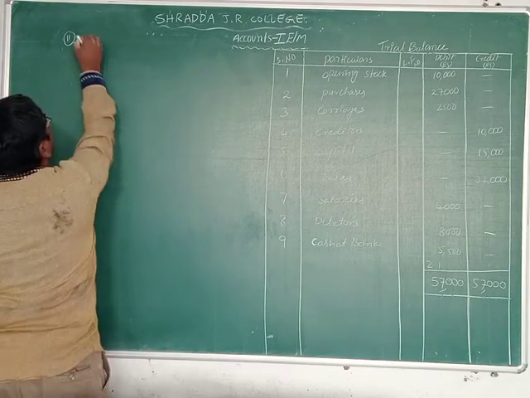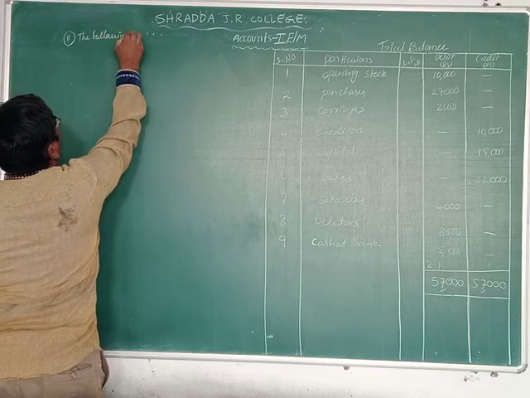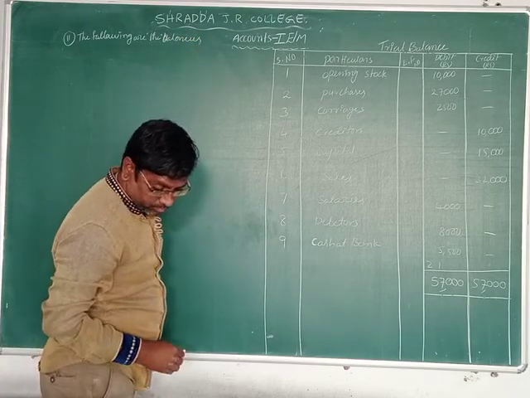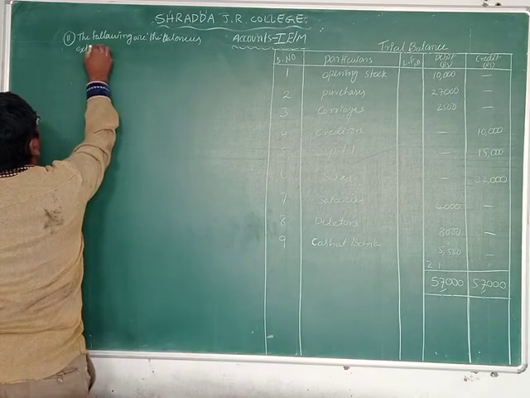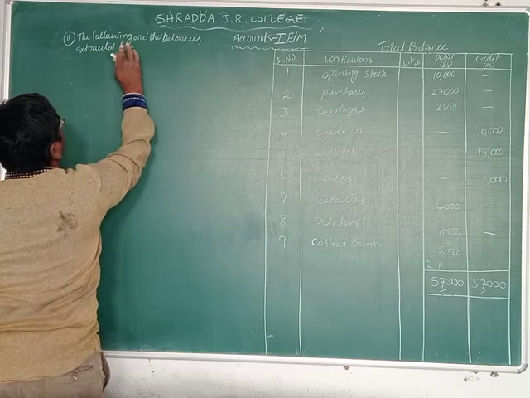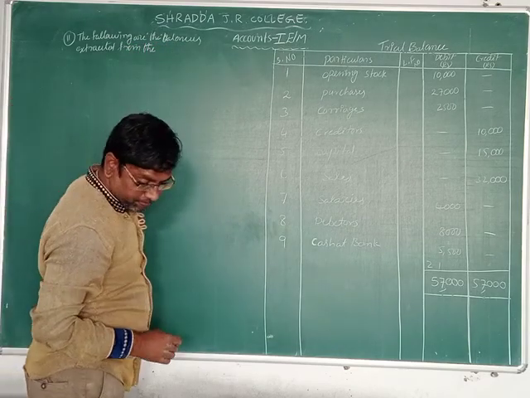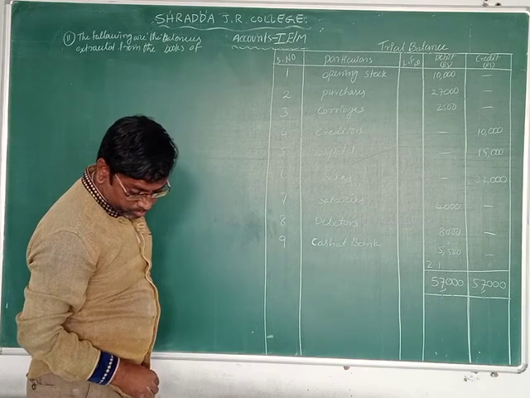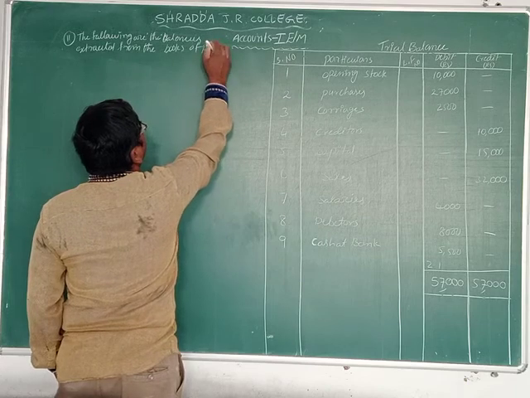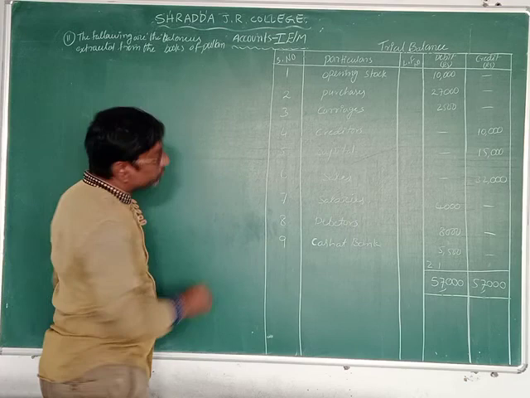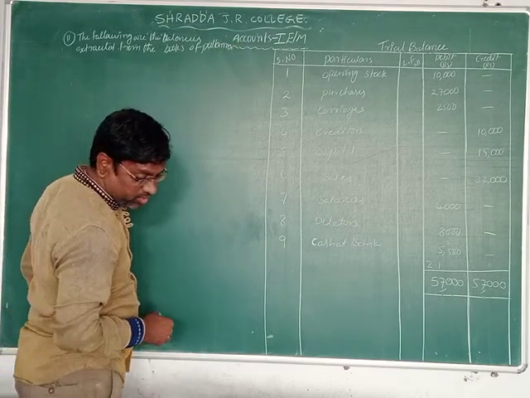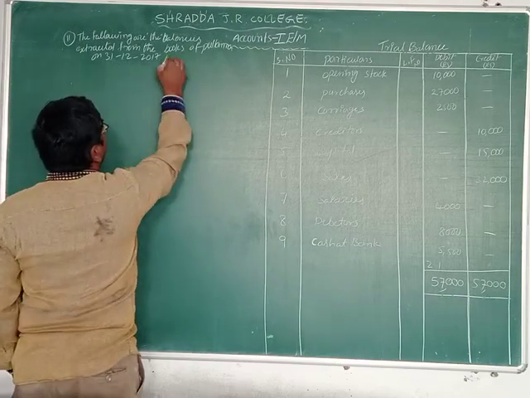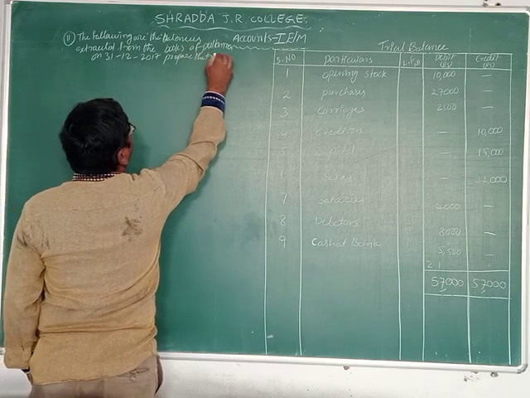So the following are the balances extracted from the books of Pullana on 31st December 2017. Prepare the trial balance.